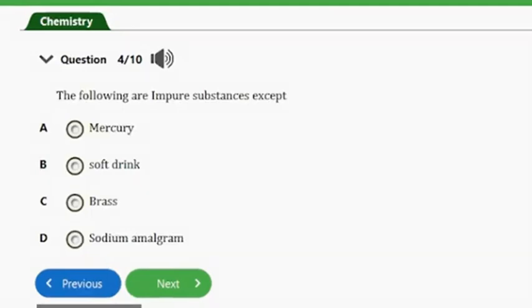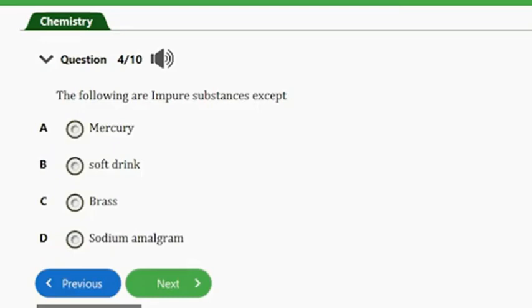Question number 4. It says the following are impure substances except A, mercury, B, soft drink, C, brass, D, sodium amalgam. So guys, the answer to this question is option A, and that's mercury. So mercury is a metal which is an element which is perfectly unmingled, while the other options here can actually be constituents of other substances.